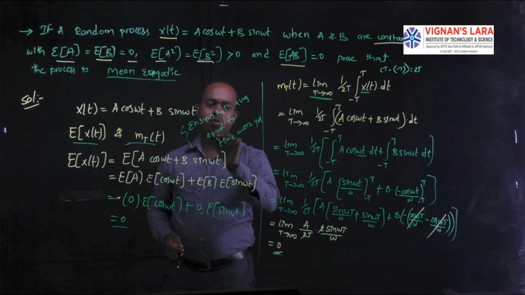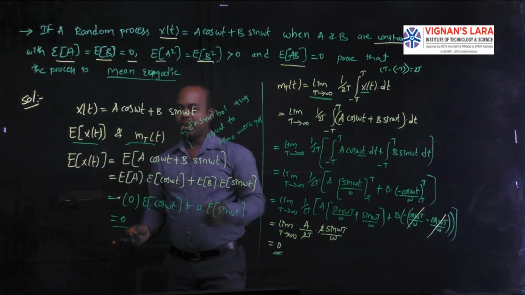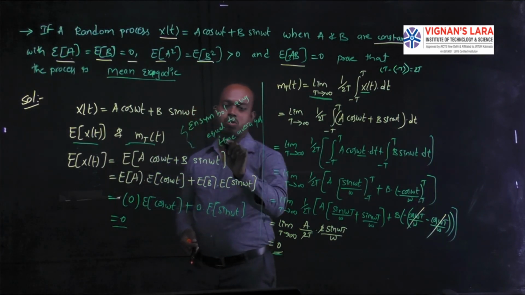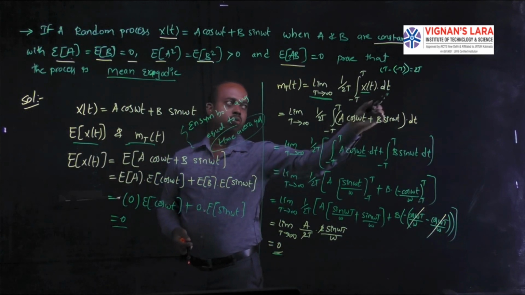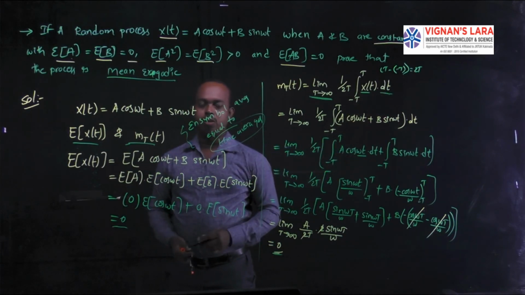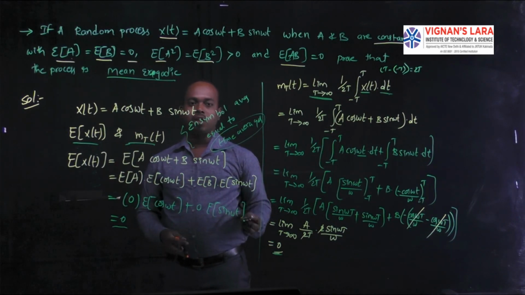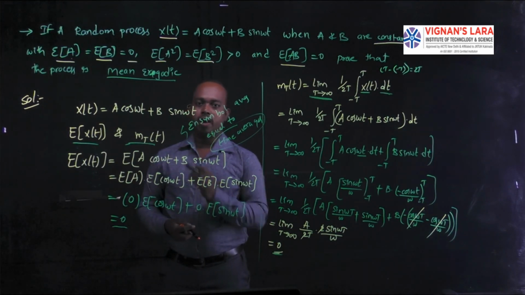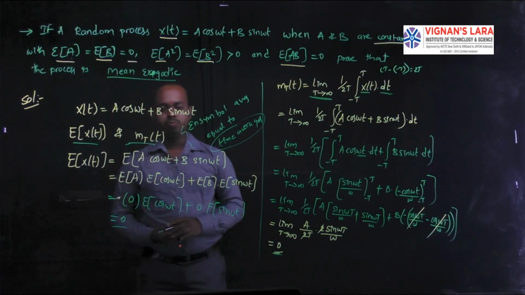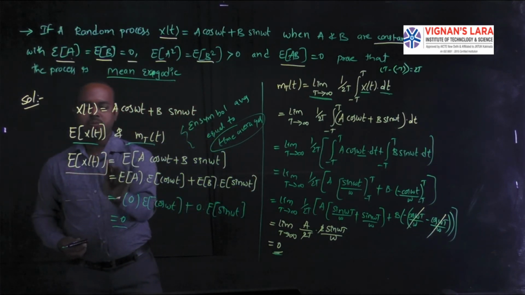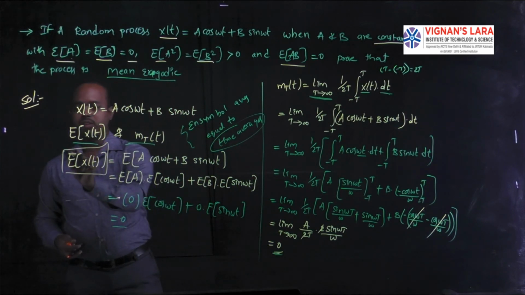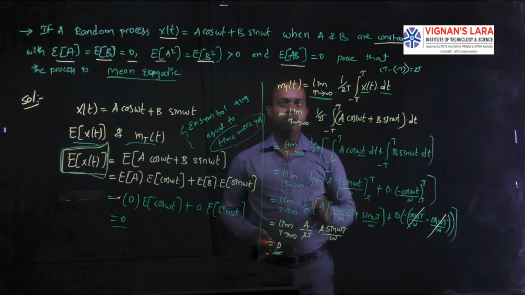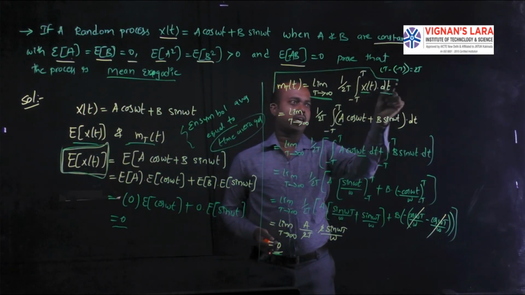For ensemble averages, we use the normal formulas like expectation of random variables or random processes. But for time averages, we must do the integration with respect to the time parameter. This is the procedure when asked whether the given function is mean ergodic or not. You need to check its ensemble average as well as its time average value. For the ensemble average, we have the formula expectation of x of t. For the time average, the formula is this one.